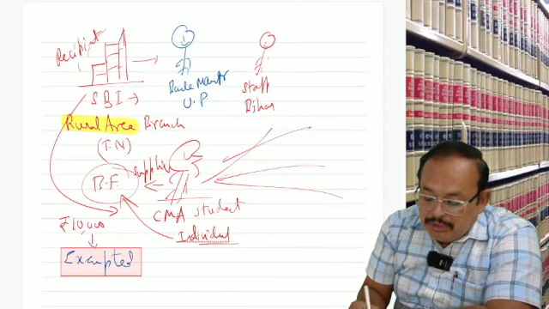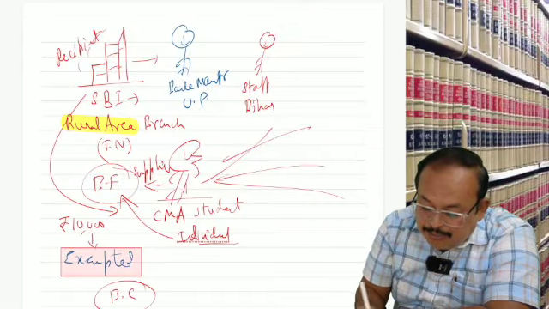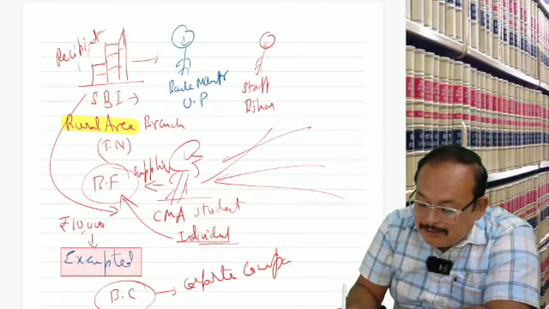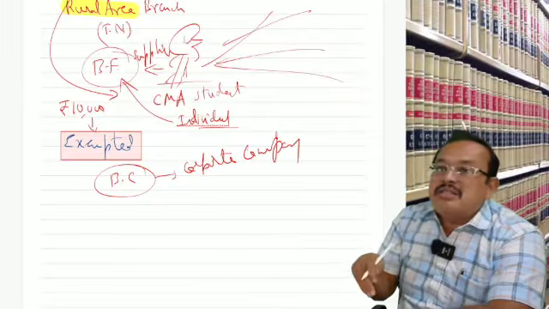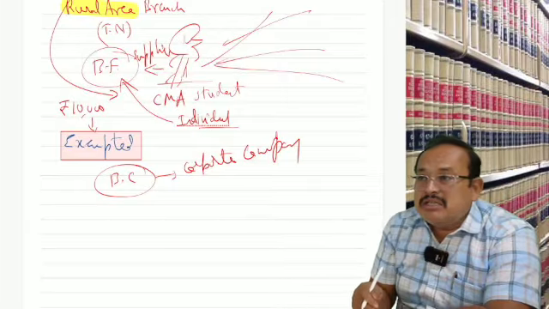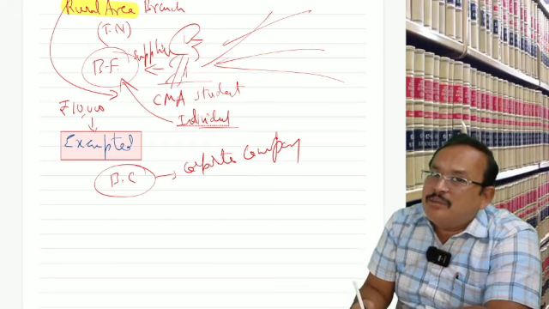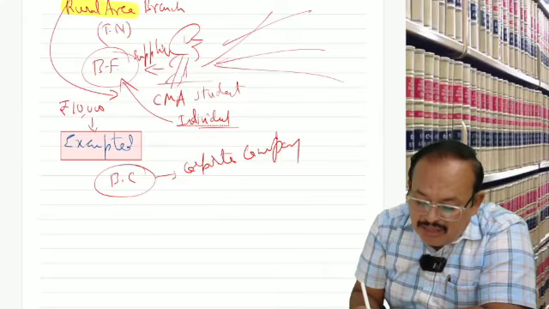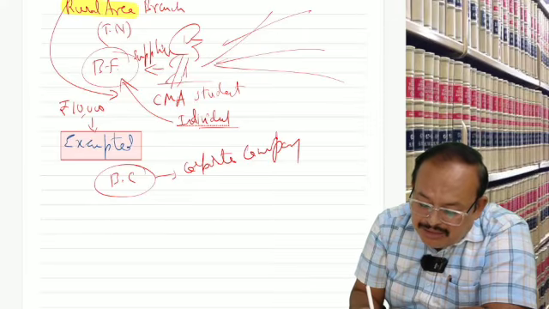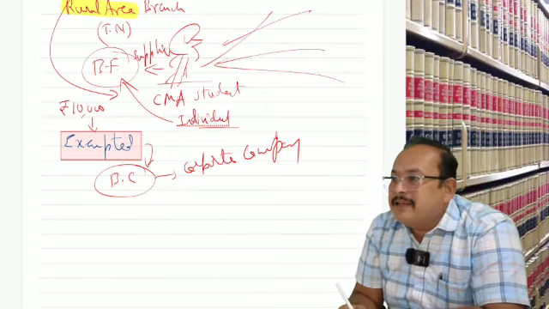Now business facilitator or business correspondent. BC means a corporate company. If a corporate company comes into the picture and provides the services of getting customers as a facility to a banking company in a local rural area, taxable or exempted? Also exempted. Business facilitator or business correspondent, in both cases they are exempted. Is that clear?